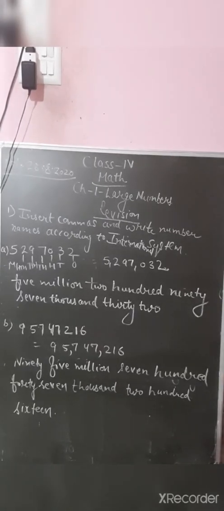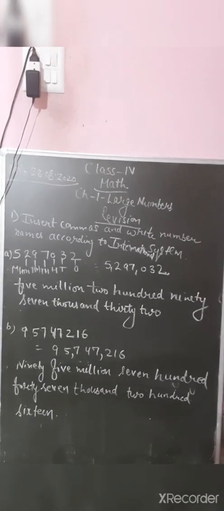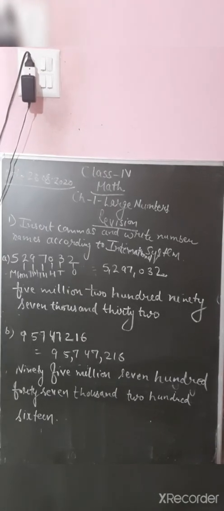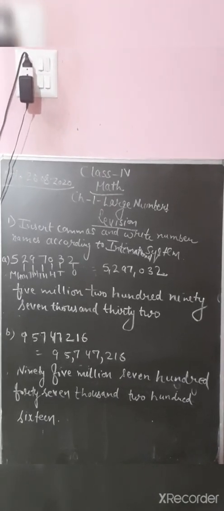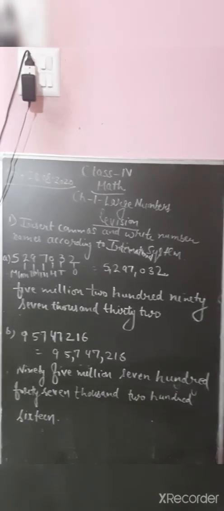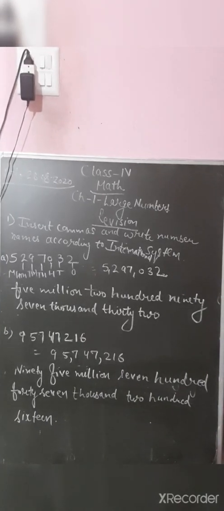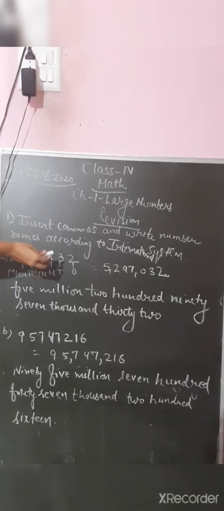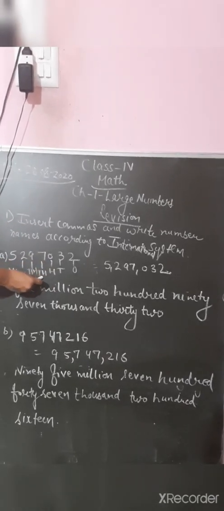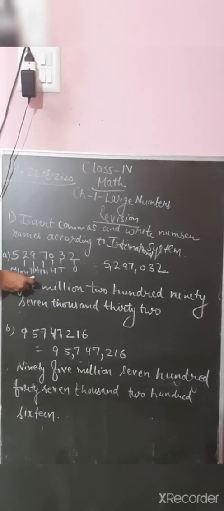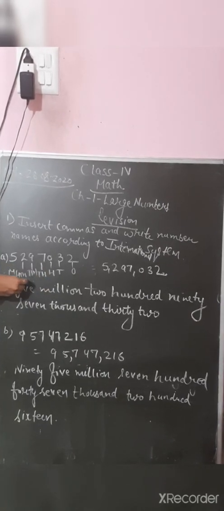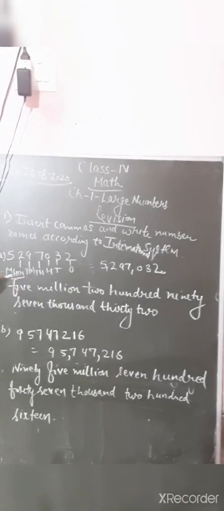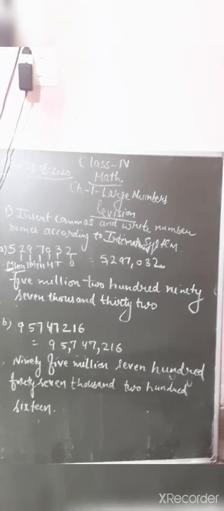Next are two examples I have taken according to the international system. Here you have to insert commas and write number names according to the international system. I have taken the same numbers as in the Indian system. Now according to the international place value chart, you write ones, tens, 100, 1000, 10,000, which up to 10,000 is the same as Indian. After that 100,000 and then million, 10 million. So here it starts from million.